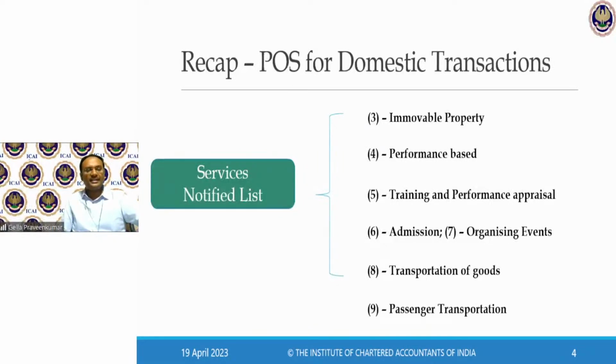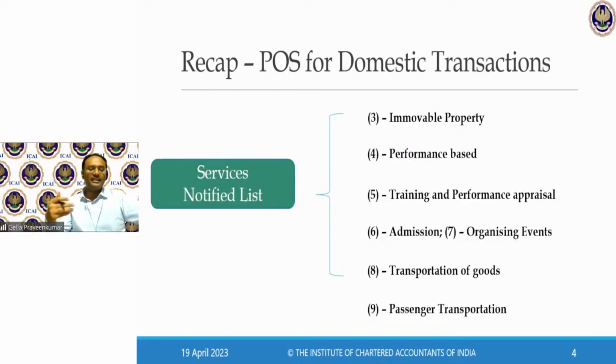In case of passenger transportation service, Tirupati, this is a point where your question comes into picture. Now, I'll explain the provision, then I'll come back to your question. In case of passenger transportation service, again, prominence is given to the business class, registered people. Traveling is one of the essential expenses for marketing people. So for that reason, they say, if these passenger transportation services are rendered to a registered person, then the location of such person will be my place of supply.